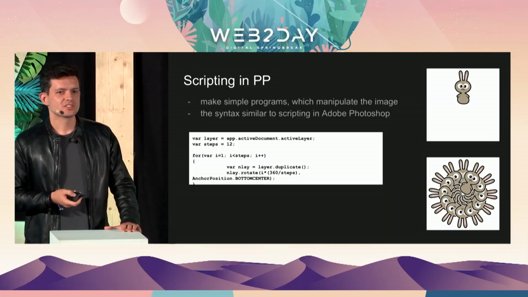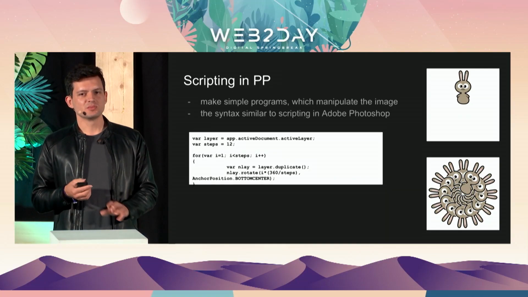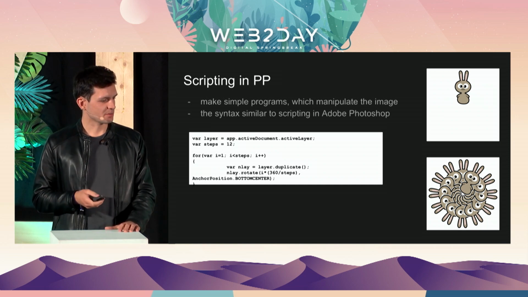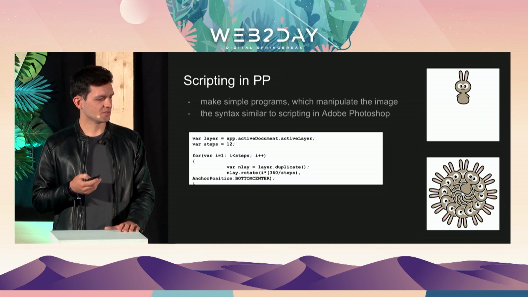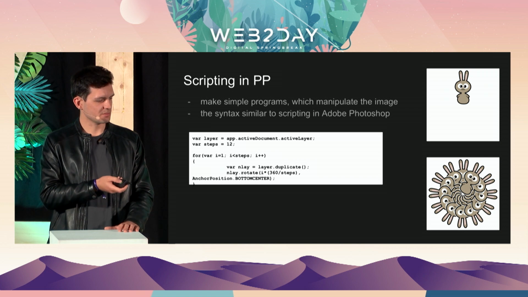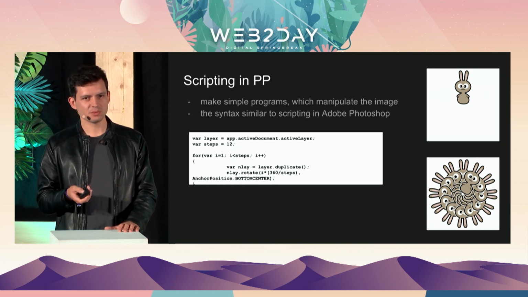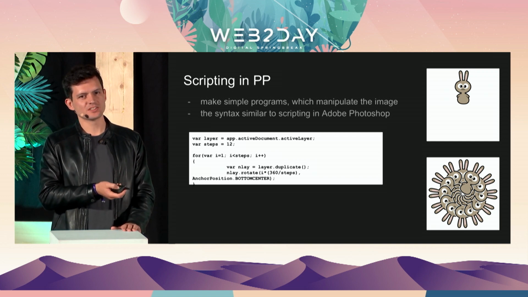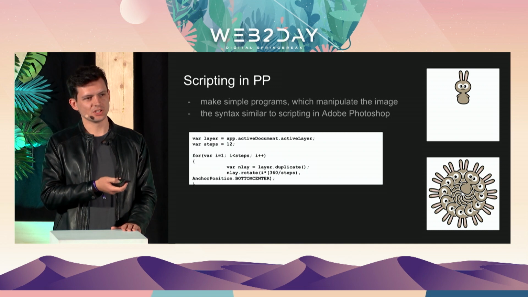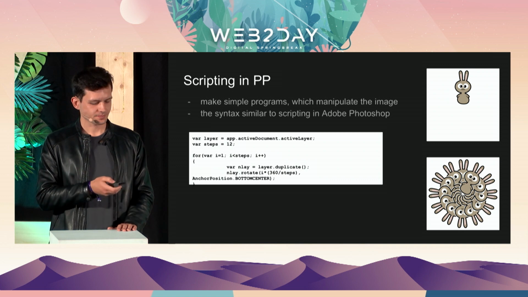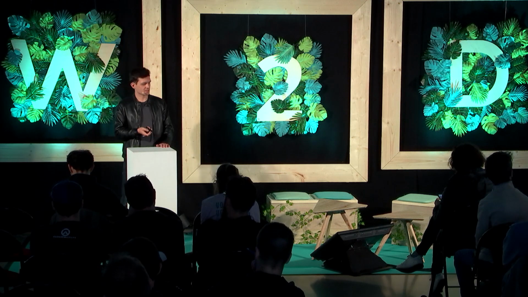Photopea supports scripting, so you can write some basic code which will be used to process the image. For example, there is a for loop which loops 12 times. It duplicates a layer in every step and rotates the copy of the layer. On the right side, you can see the original image at the beginning. So it will duplicate the rabbit 12 times and rotate each copy. This is possible to do in Photopea, for example, to batch process some graphics.